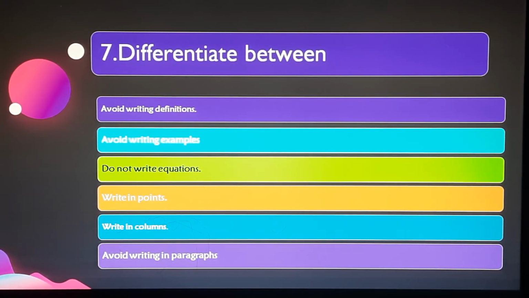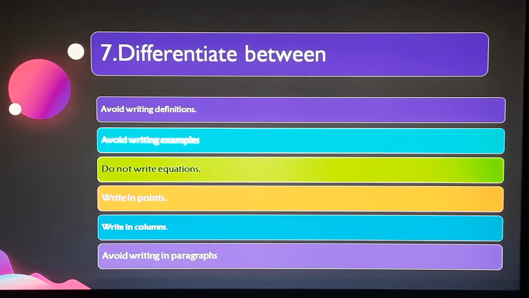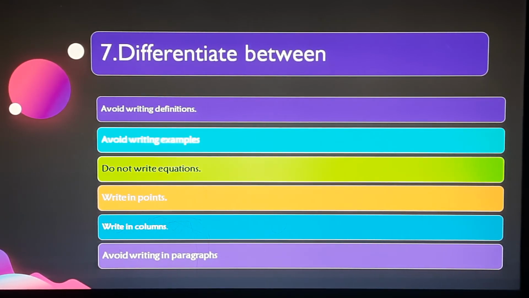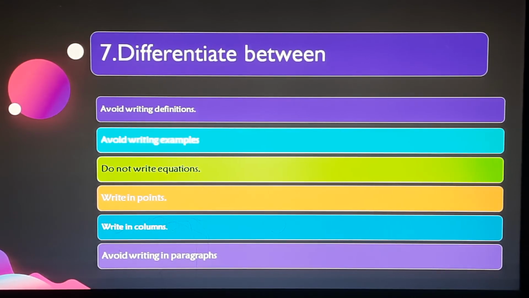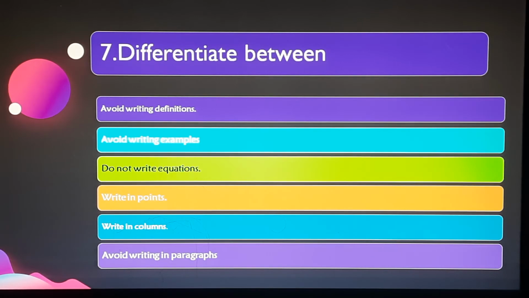And always write in points. Suppose you're writing physical change and chemical change, you need not write in an entire sentence that it is a temporary change and it is leading to the production of a new substance and the composition changes. No, just break that point into several small points. First you write for physical change it is reversible, and for chemical change it is irreversible. For physical change again you can write that the change is temporary, and for chemical change the change is permanent. Like that you make it into small points and write in points. And please do practice writing that before the exam.